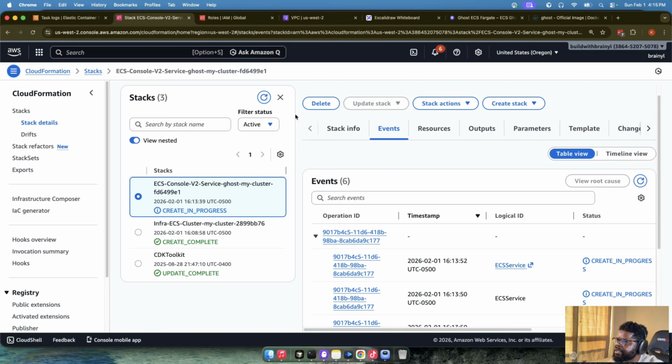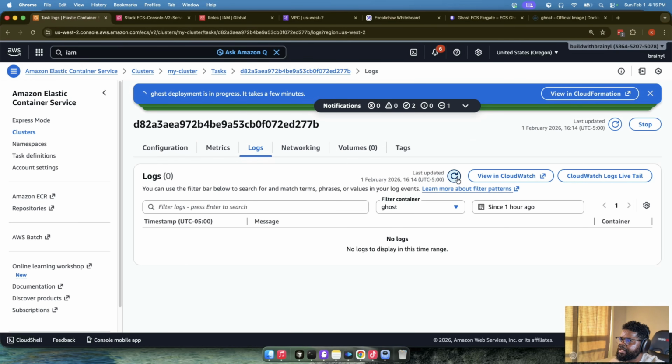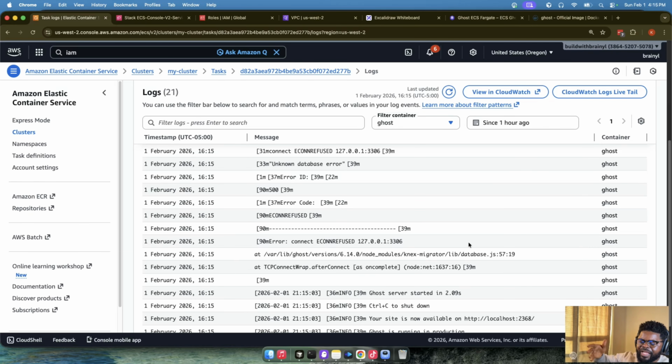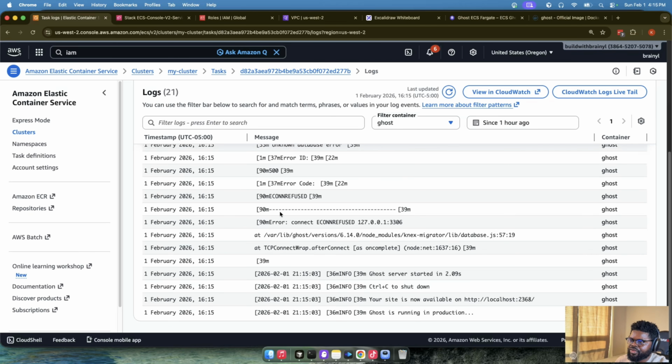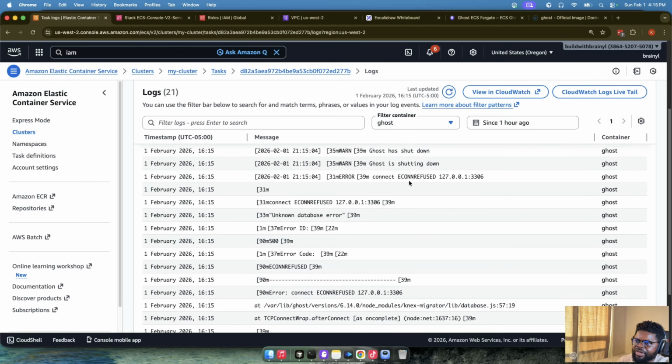Okay, so let's see. But if we go back to the service, I think we should say create. Okay, maybe it's still doing create in progress, but let's see the logs for the service. Yeah, you can see at least it's doing fine. So it's not bad. It's trying to do something. So if you look at the logs, it's actually trying to do something. You see Ghost was running for a few seconds, the site is now offline, Ghost has shut down, and the reason is because connection refused.